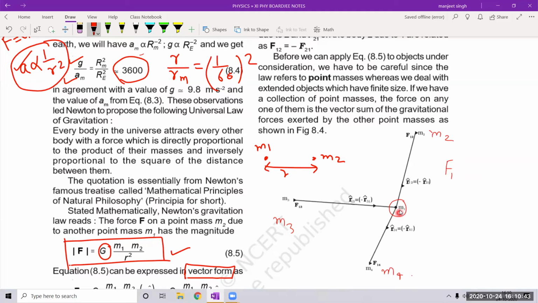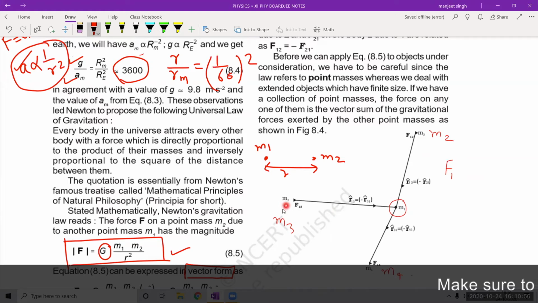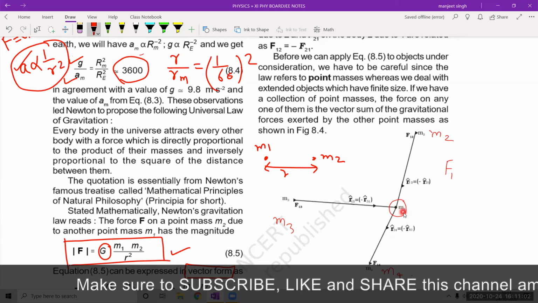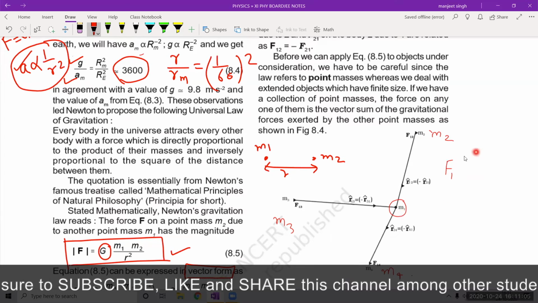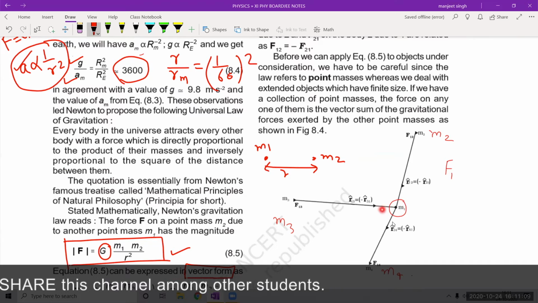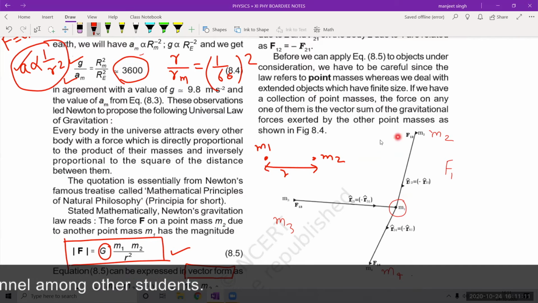So we will take pairs one by one. This is known as the superposition theorem. First of all, we will calculate the force on m1 because of m2. Then we will calculate the force on 1 because of m3. And then we will calculate the force on 1 because of m4. And we add them vectorially. So that vector sum will be the total force on mass m1 due to all these three masses.